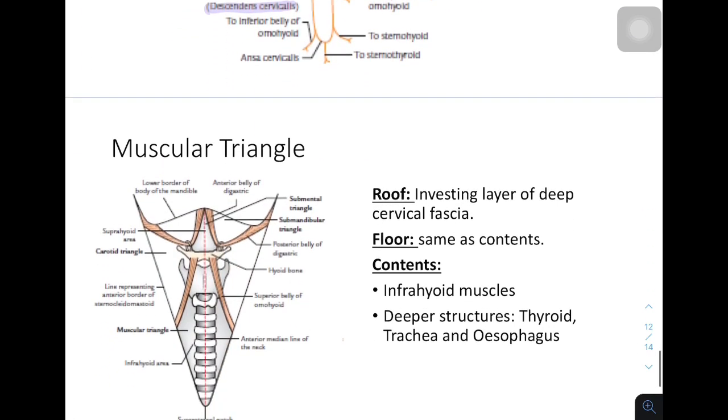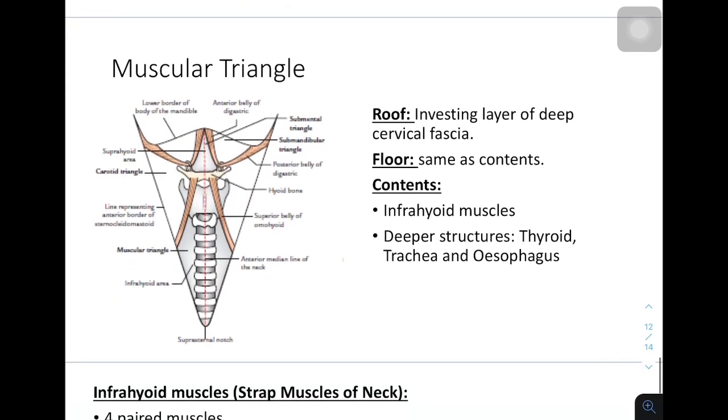Now finally we'll talk about the muscular triangle. The roof, as I mentioned earlier, is formed by the investing layer of deep cervical fascia. Floor and the contents are same. Contents, we can see it is the infrahyoid muscles, that gives the name muscular triangle, and deeper to the infrahyoid muscles you can see thyroid gland, trachea and esophagus.